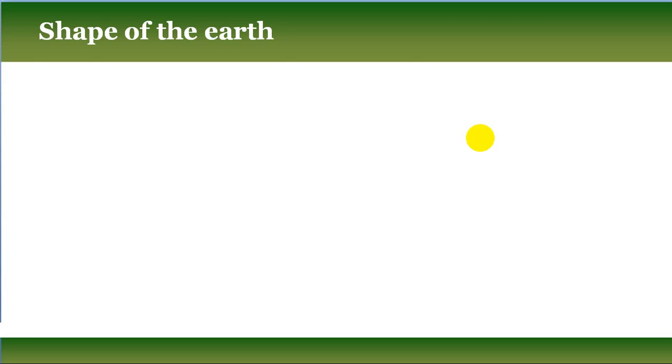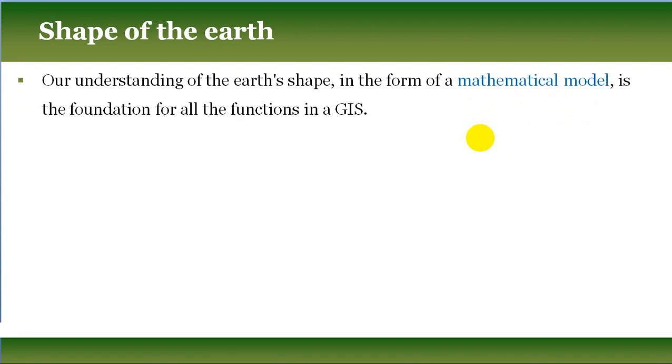Sphere, I mean shaped like a football, or shaped like an egg. But in the case of GIS, for accurate locational measurement purposes, we need a precise model of the earth. Our understanding of the earth's shape in the form of a mathematical model is the foundation for all the functionalities of a GIS. So all the functionalities of GIS are totally based on the mathematical model of the earth, the mathematical shape of the earth.